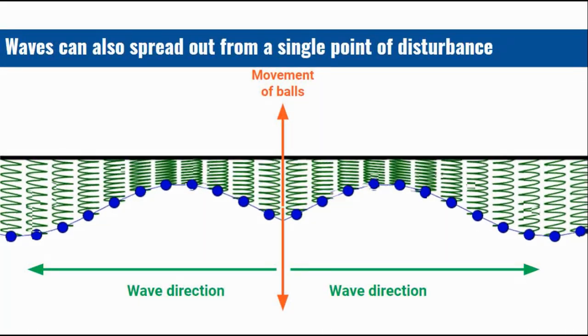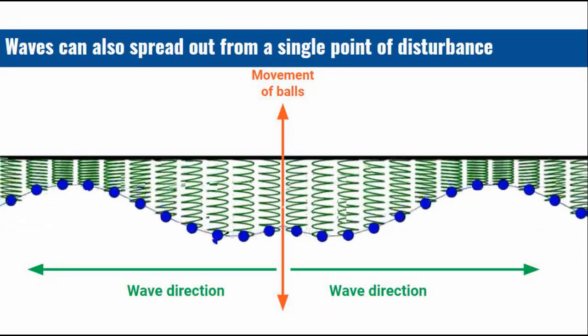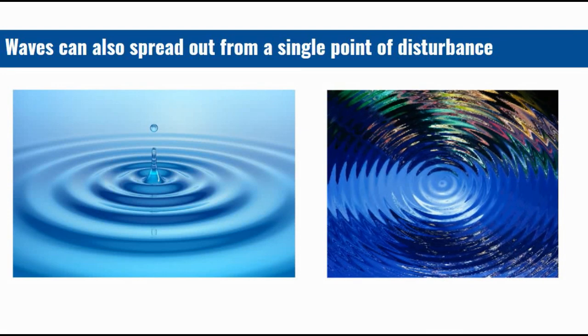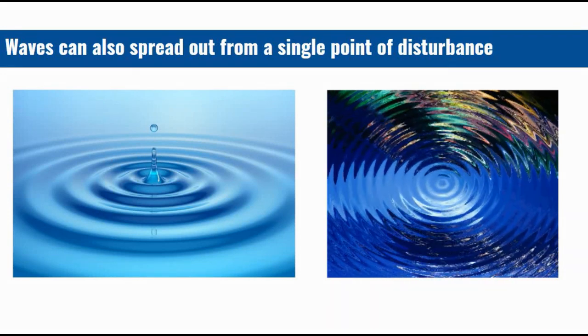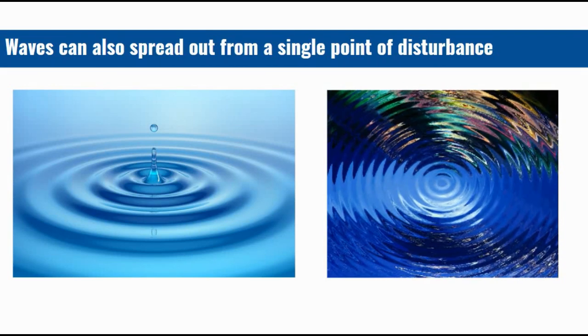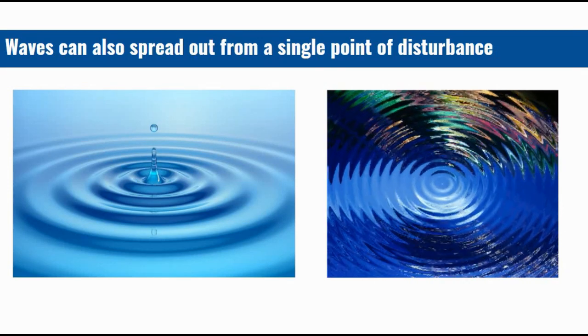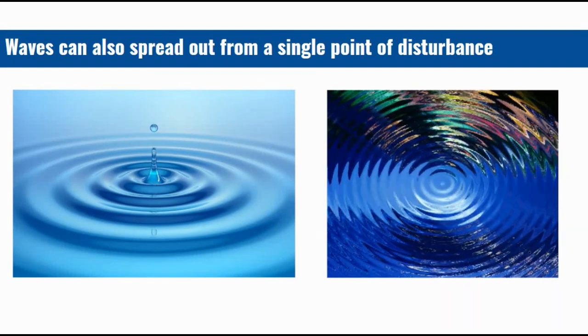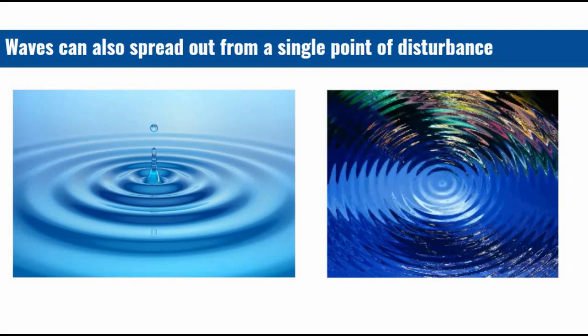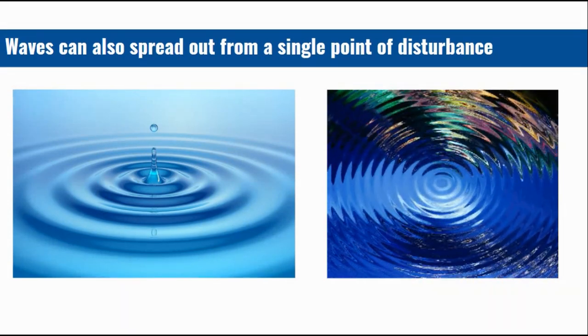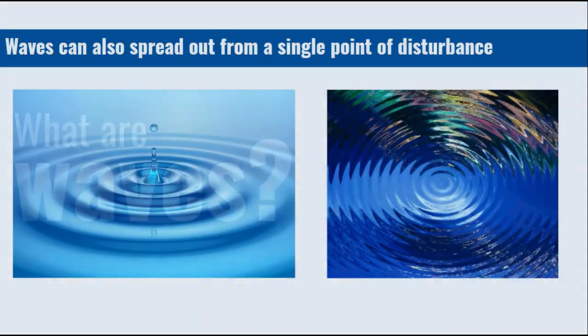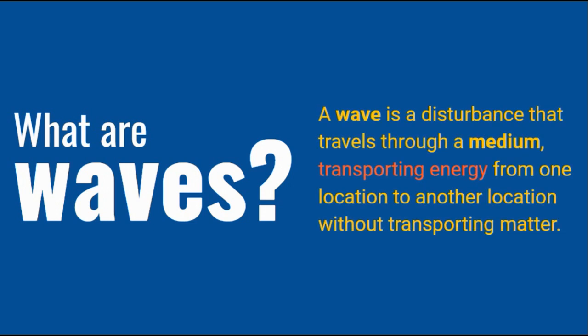Waves will transfer energy in every direction through a medium. And you would have seen this happen many times. A great example is in water. A drop of water into a bucket or an object thrown into a swimming pool will create ripples or waves that travel outwards in all directions from the disturbance in the water. So waves don't necessarily travel along just a single path from where they are started. They can spread out in multiple, or in fact in every direction. So what are waves? A wave is a disturbance that travels through a medium and transports energy from one location to another without transporting matter.